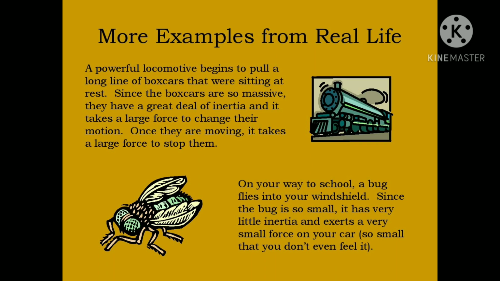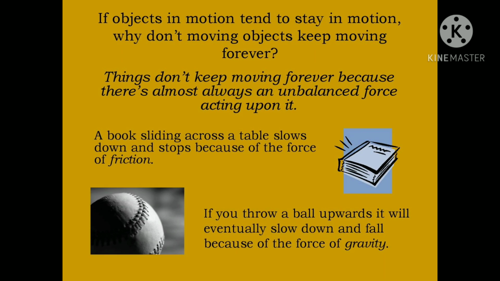Okay, if objects are in motion, they tend to stay in motion. So why don't objects in general keep moving forever? Things don't keep moving forever because there is almost always an unbalanced force acting upon them. A book sliding across a table slows down and stops because of the force of friction.